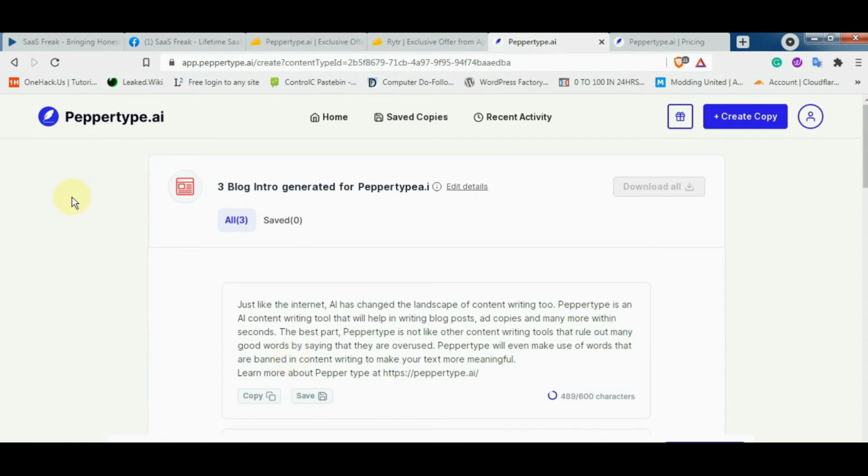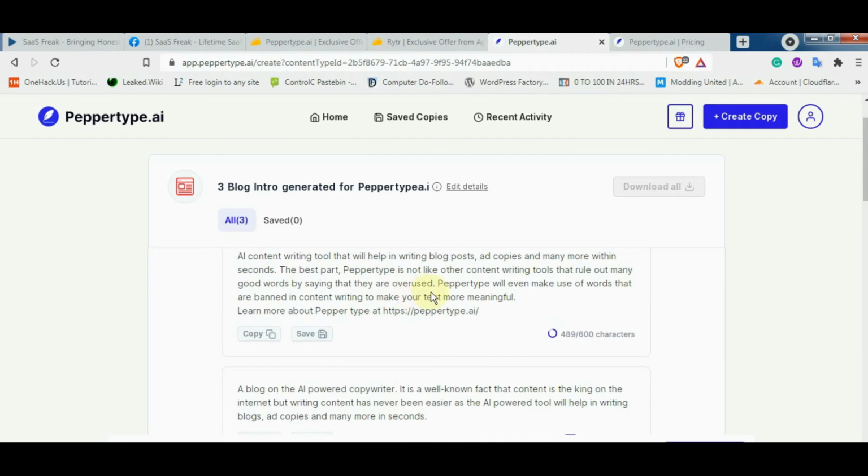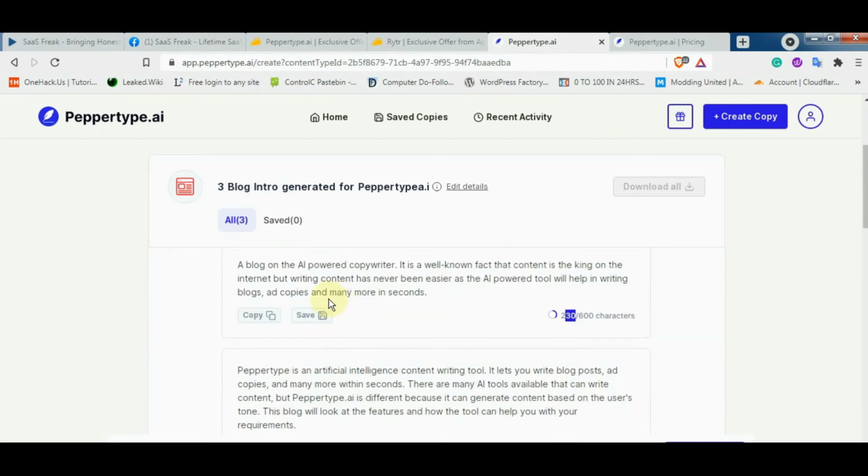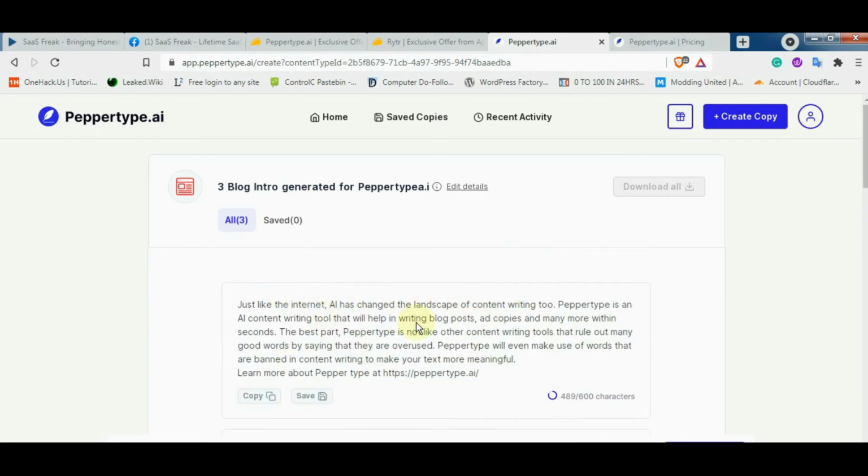Just like the internet, AI has changed the landscape of content writing too. Peppertype is an AI content writing tool that will help in writing blog posts, ad copies and many more within seconds. The best part, Peppertype is not like other content writing tools that rule out many good words by saying that they are overused. Peppertype will even make use of words that are banned in content writing to make your text more meaningful. Learn more about Peppertype here.